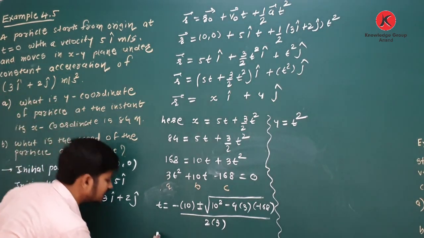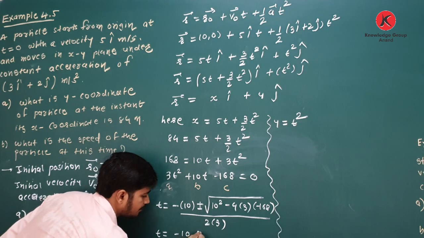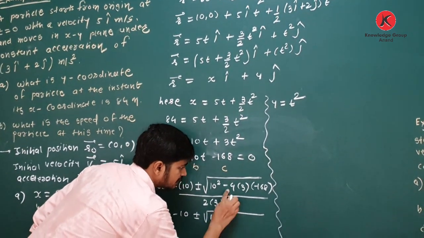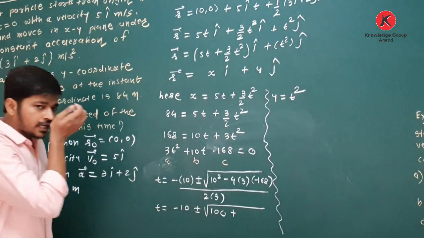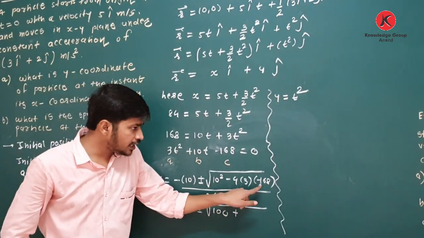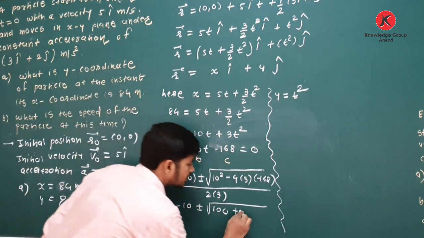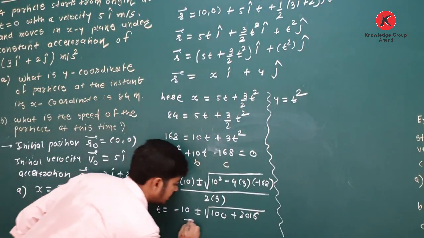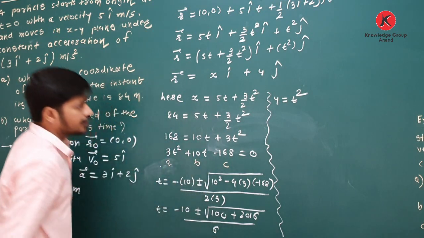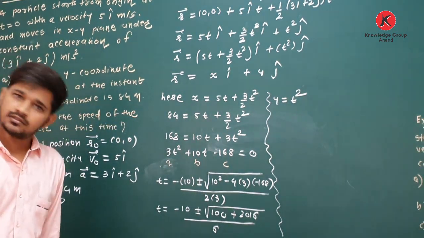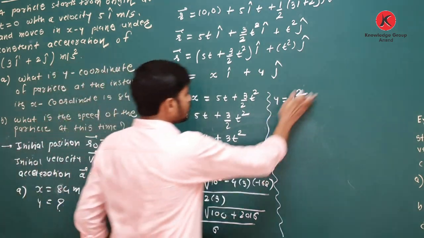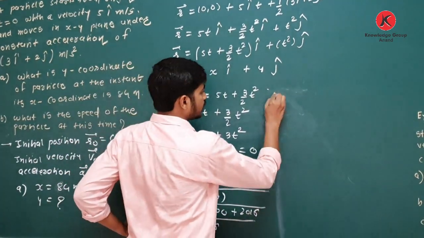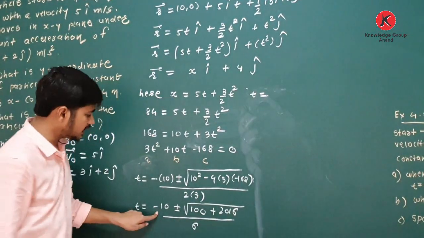So now t is equal to minus 10 plus or minus under root, 10 square means 100. This minus will become plus. If you multiply 4 into 3 into 168, you will get 2016. Divided by 6. Clear about this? Okay. So now how to simplify this? t is equal to minus 10.